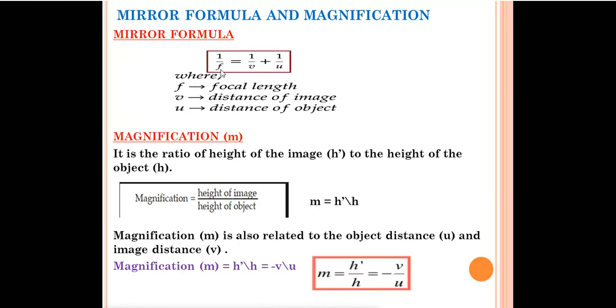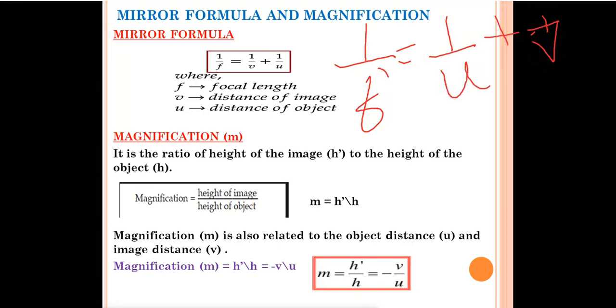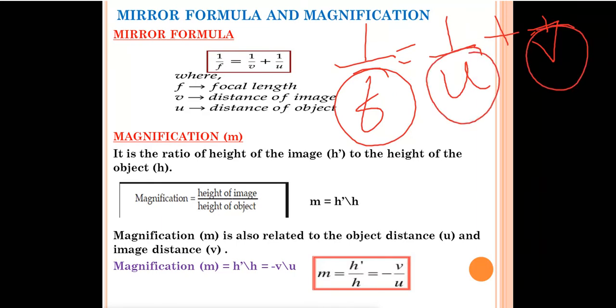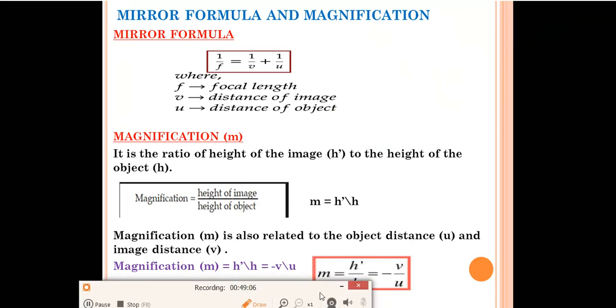Where f is the focal length, v is the distance of the image or image distance, and u is the distance of the object. 1 by f is equal to 1 by v plus 1 by u. This is the mirror formula, also written as 1 by f is equal to 1 by u plus 1 by v, where f is the focal length, u is the object distance, and v is the image distance.